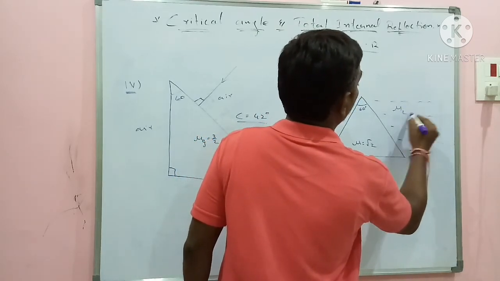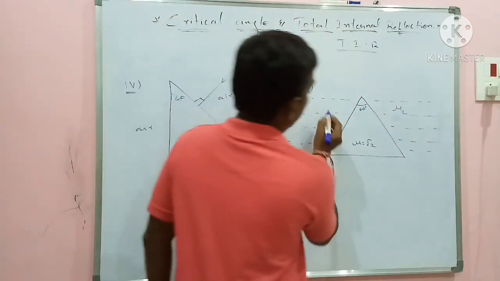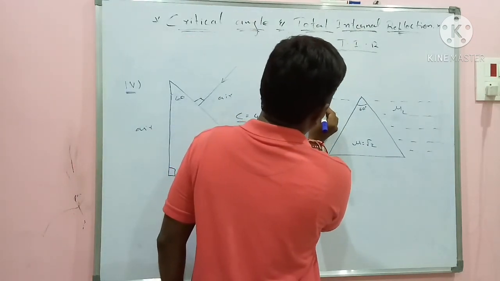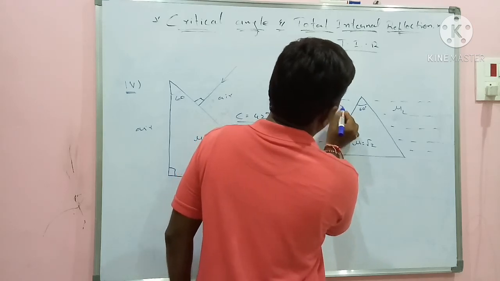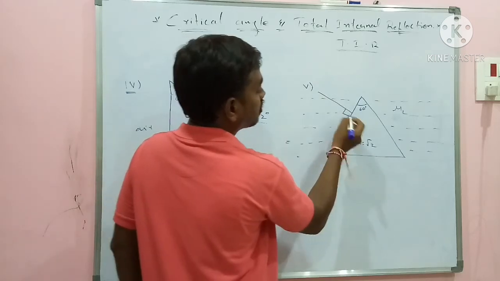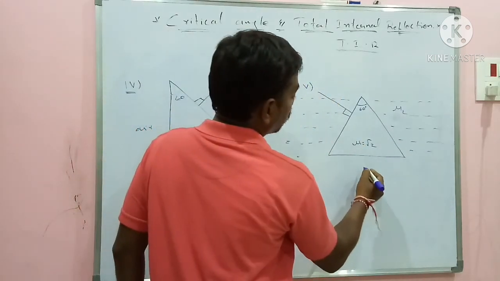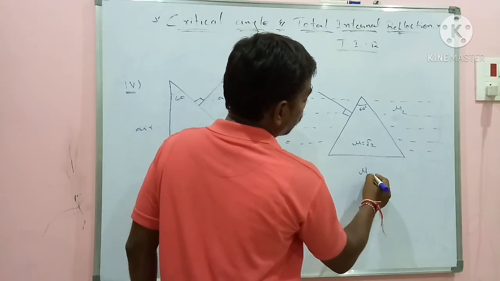Let mu L be the refractive index of the liquid, and light is coming in this direction, at 90 degrees. Okay, so now he is asking us to calculate what mu L is.